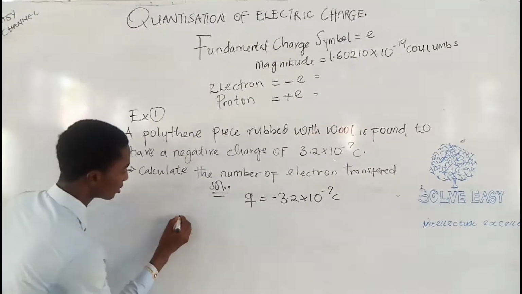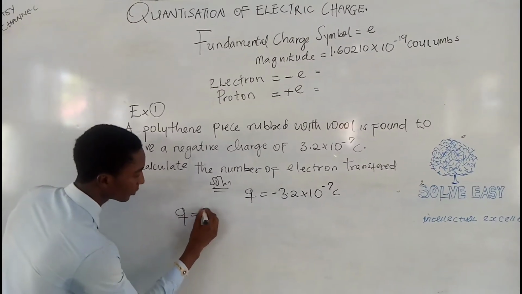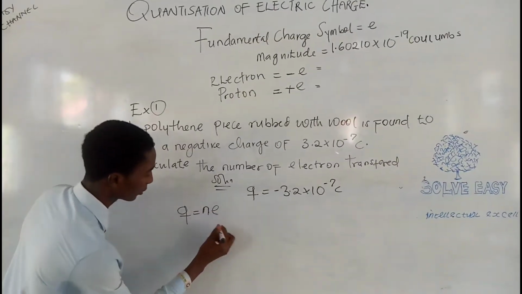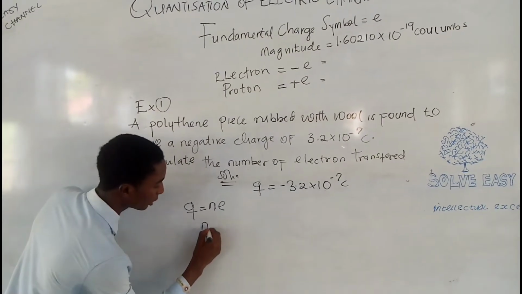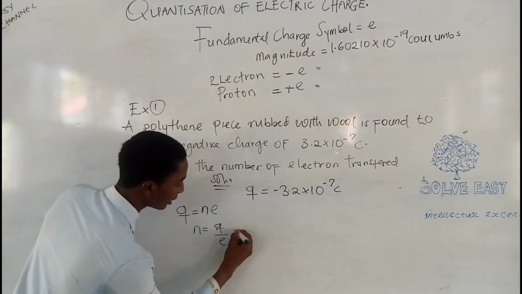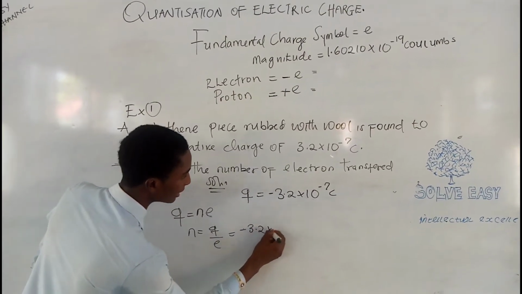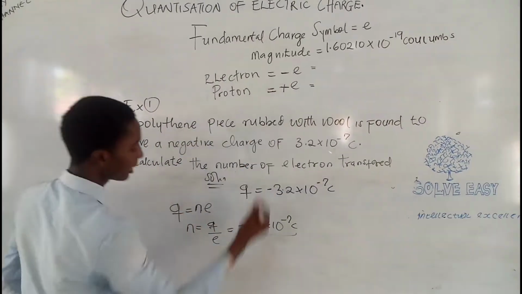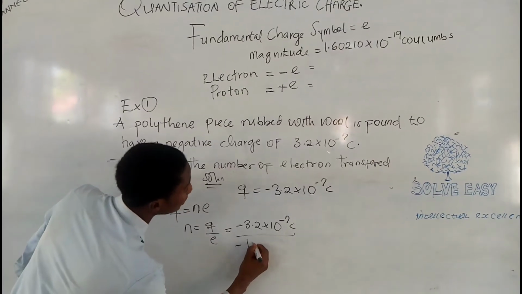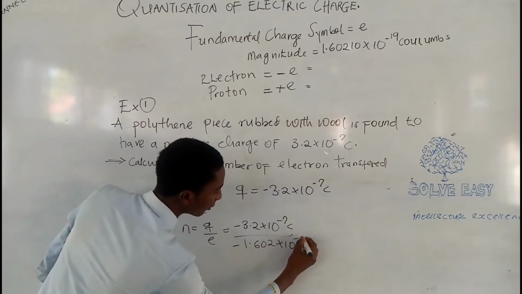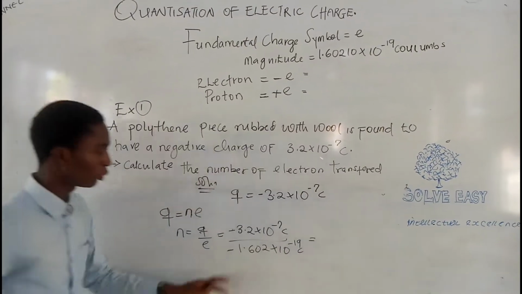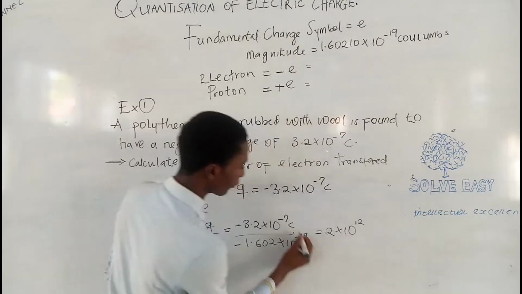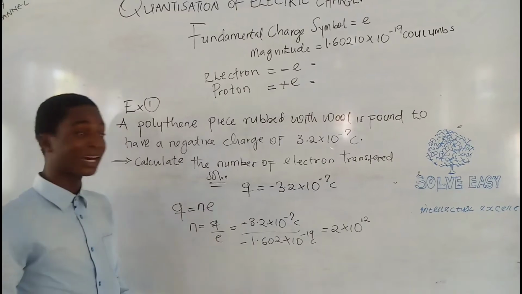Now, to solve this, we know that Q is equal to the number of charges n times the given electron charge e. So we have to find n. n will be equal to Q over e, which is equal to minus 3.2 times 10 to the power minus 7 coulombs over our electron charge here, negative e, that is negative 1.602 times 10 to the power of negative 19 coulombs. Solving this with your calculator, this will give us 2 times 10 to the power 12, coulomb cancels coulomb. This is a number, it has no unit.